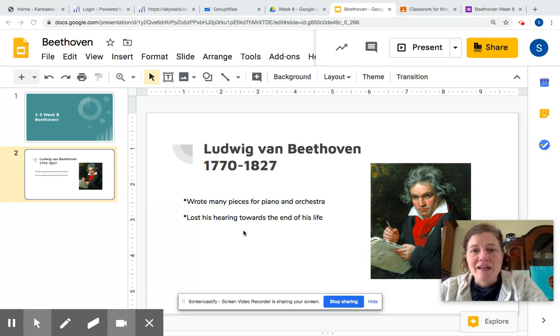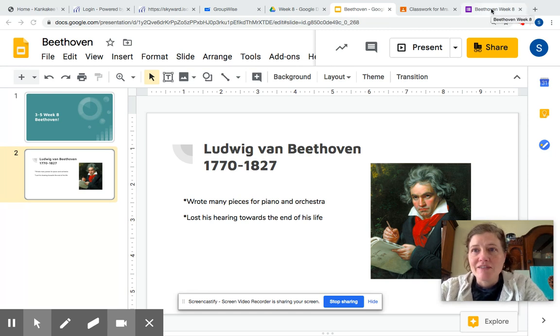Towards the end of his life, he lost his hearing. So obviously, if you're a composer and your job is to write music, you need to be able to hear. So he got kind of sad that he was starting to lose his hearing. And this is back before hearing aids, and he didn't really have a way to help himself. But he loved writing music so much, he just kept writing it anyway. And he was such a good composer, he was able to just write the notes and not necessarily have to hear what they sounded like, because that's how good he was.